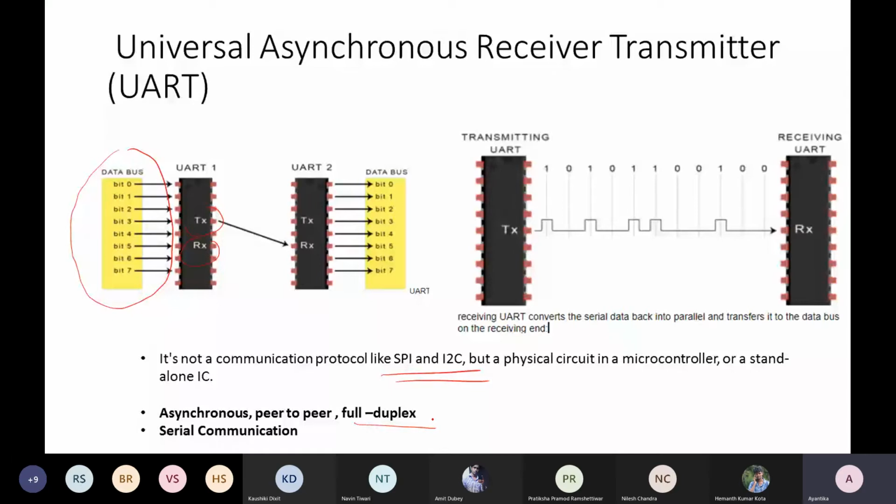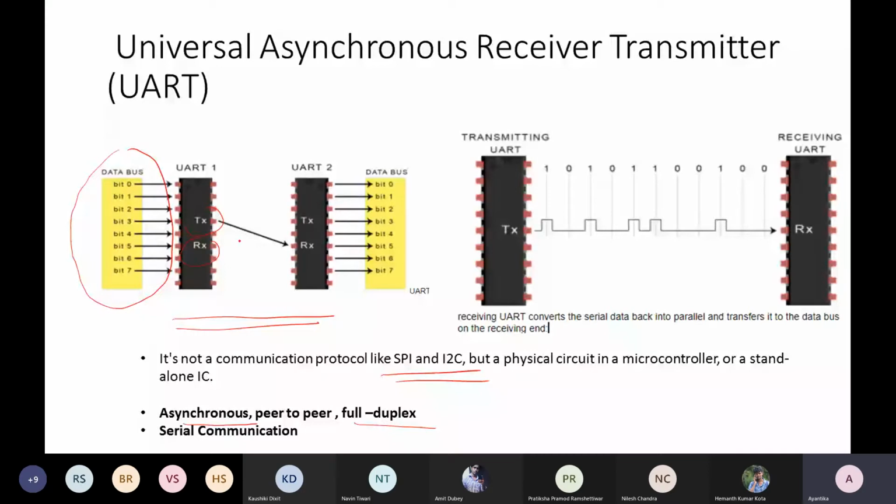There is no associated clock with it. That's why this is asynchronous, and this is a peer-to-peer communication. Okay, that means a dedicated link is present. Now, when we are talking about asynchronous communication, that means a clock is not present. Clock is not present means, of course, there will be some means. You will see this is very common.